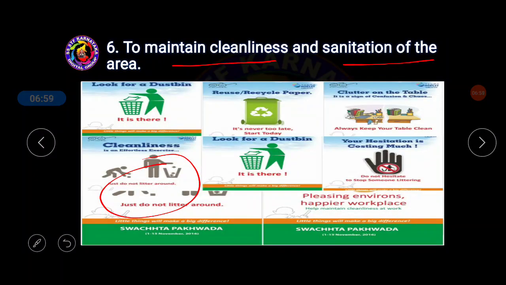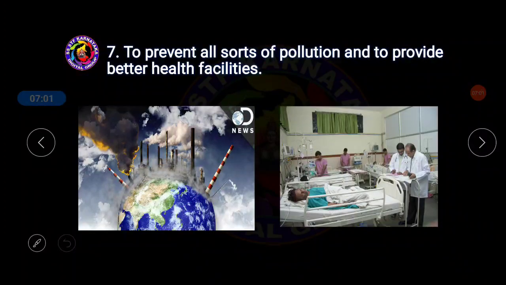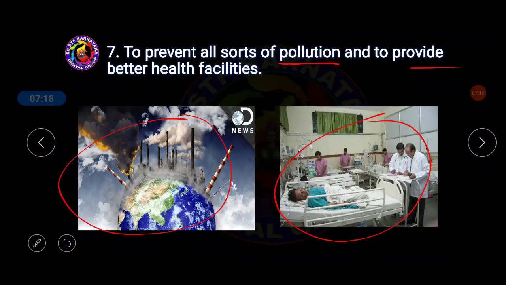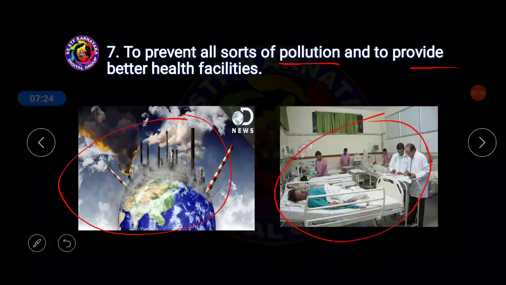Next, the seventh one: to prevent all sorts of pollution and provide better health facilities to the people. Already we know that nowadays there are many more pollutants, and these pollutants are prevented by the local bodies. Health related facilities are also made available to the common people living at the village level, and this is done by local self-government.